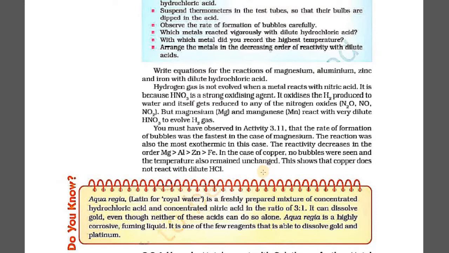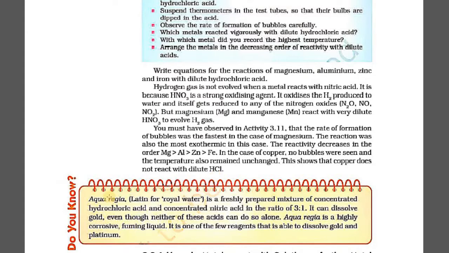If you all remember, copper lies below hydrogen, so it won't be able to displace it, and ultimately there will be no reaction, and because of that there will be no bubble formation and no change in temperature. So this shows that copper does not react with dilute hydrochloric acid.